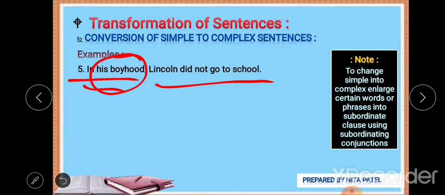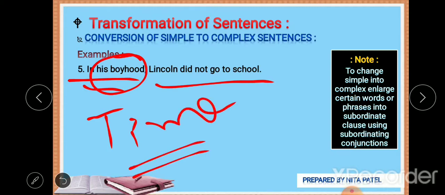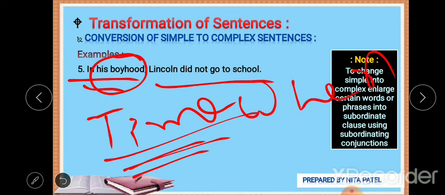It gives us time, so we can frame the subordinate clause with the help of an adverb clause of time, and for time we can use when, as soon as, and so on, right?